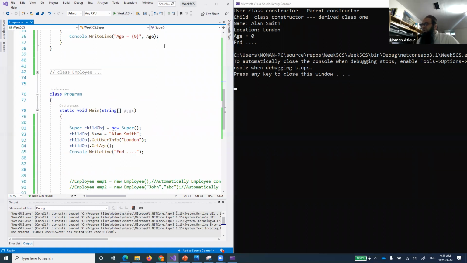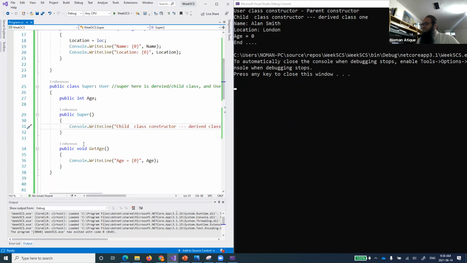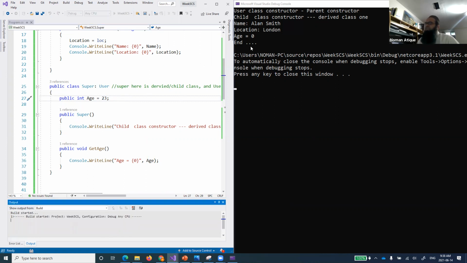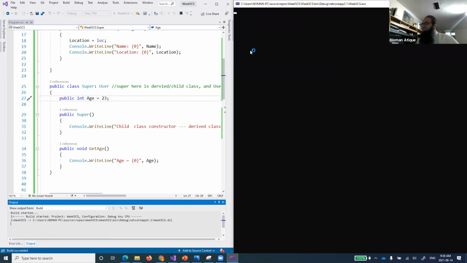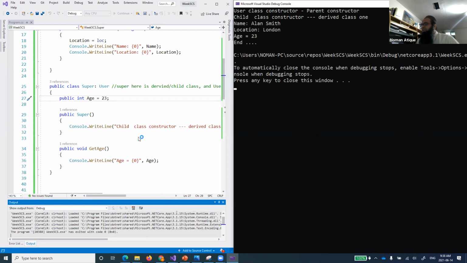And if you see here, child.getAge, we are just getting the age. Here we have not set this age to anything. Of course, age is basically initialized to 0, so it's just giving that over here. And we can define it over here maybe, or you can do whatever you want. If we have not set it up, it will just initialize to its basic value, whatever that is, and accept that value. So now I've set it to 23, so it will be accepting this 23 over here.